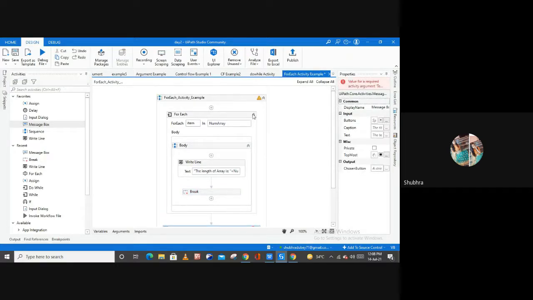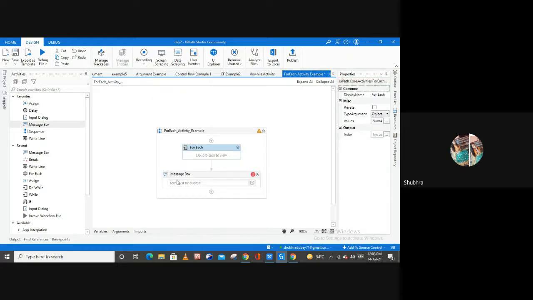So this is my for each activity, and here I have this message box activity. Now let me type some message here: we are at task stage. Let me save it and run my file.